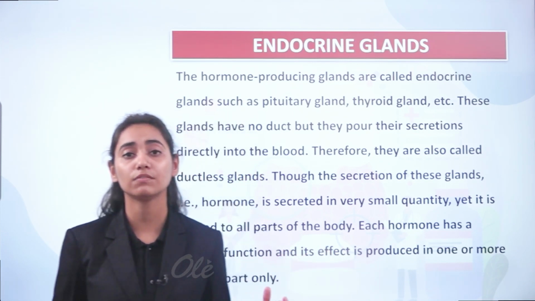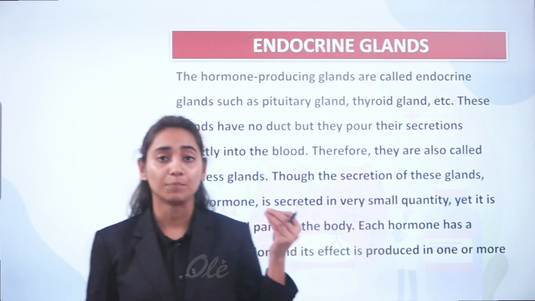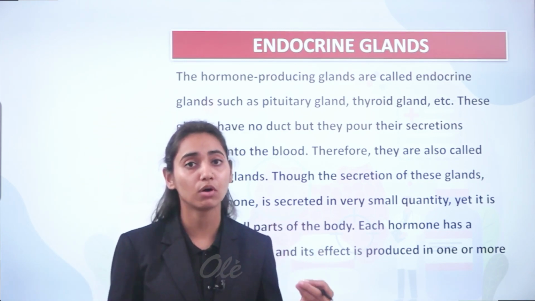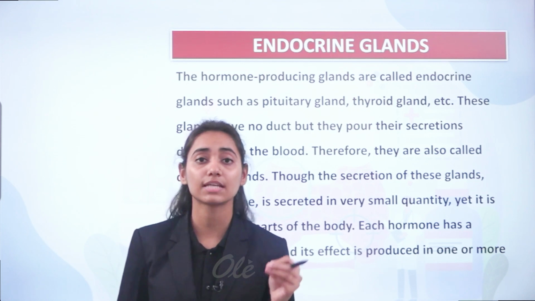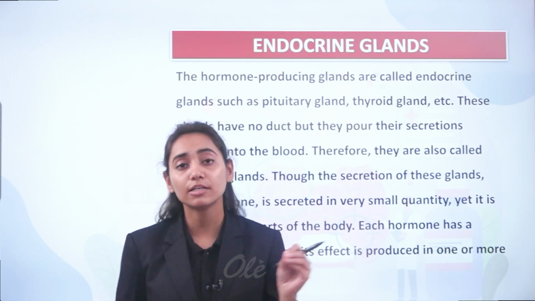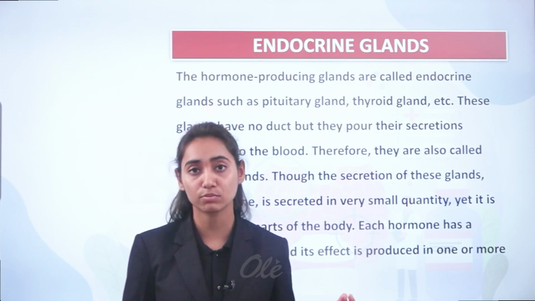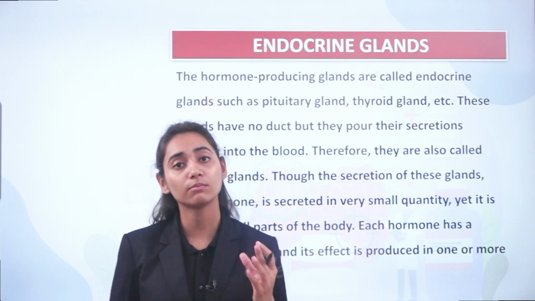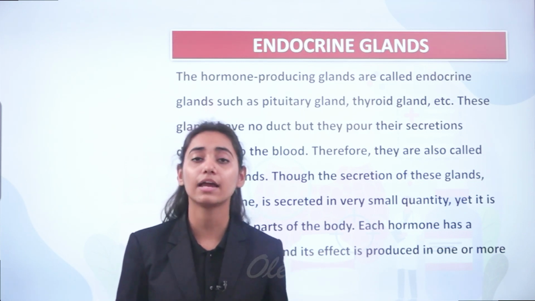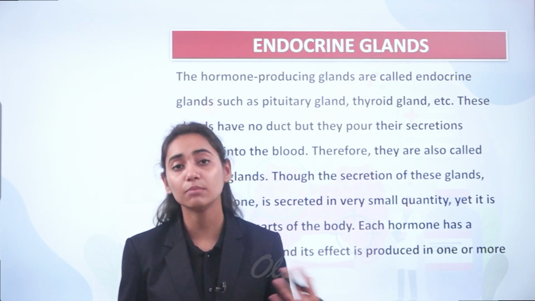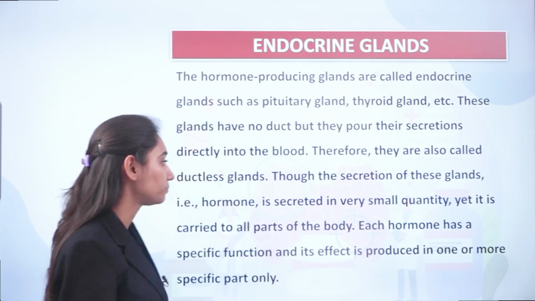The anterior pituitary secretes growth hormone in a very minute quantity, but it is carried via blood to all the parts of your body, and growth takes place in your extremities as well. So whether the production of hormone is at a very low or a higher quantity, it will affect the metabolism of your whole body.